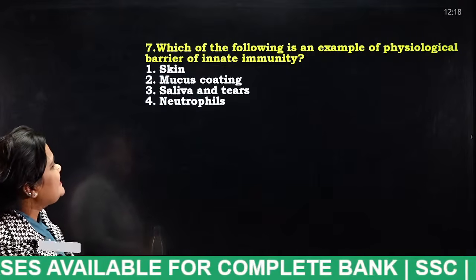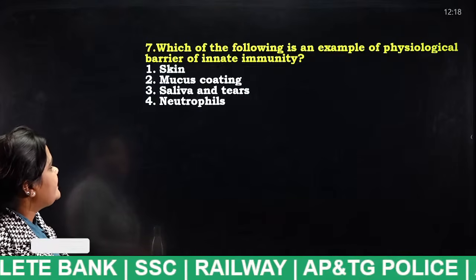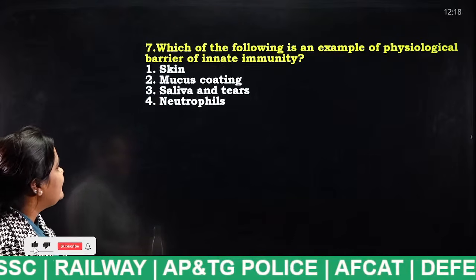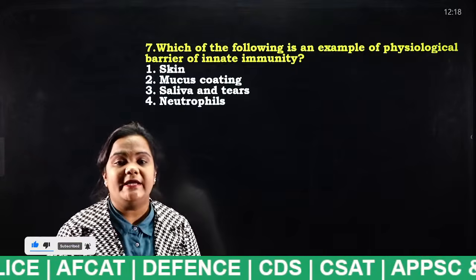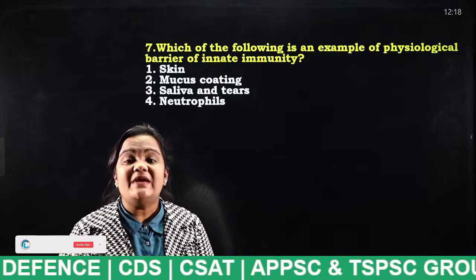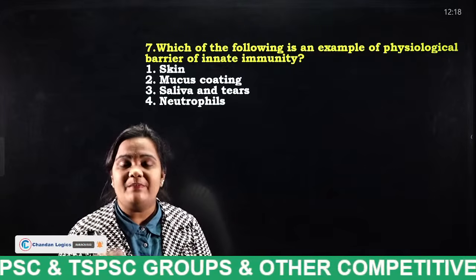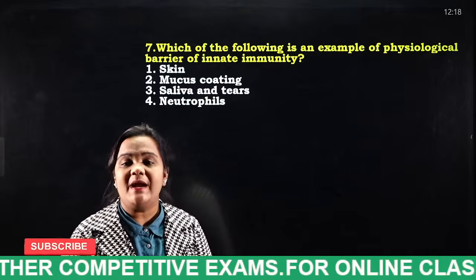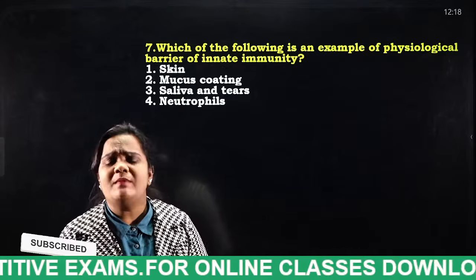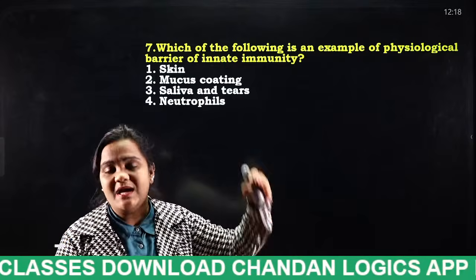Which of the following is an example of a physiological barrier of innate immunity? Skin, mucus coating, saliva and tears, neutrophils. I have already told you. Innate immunity means what, students? If a person has immunity by birth, we say it is innate immunity. What do you mean by innate actually? A person has the capacity to fight against pathogens.